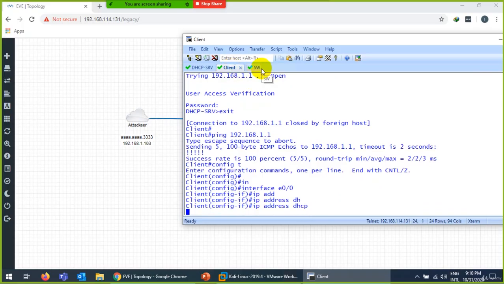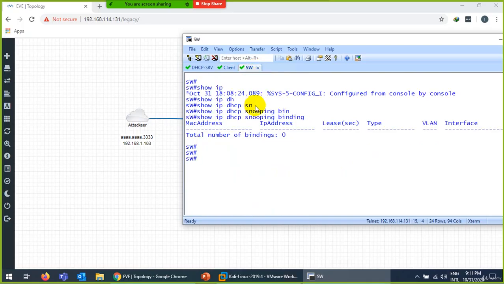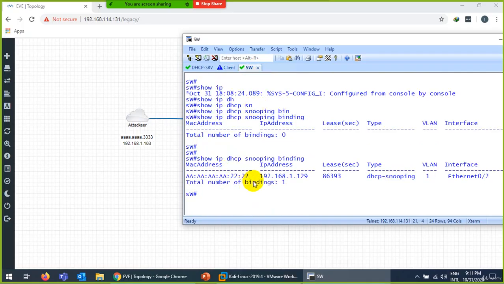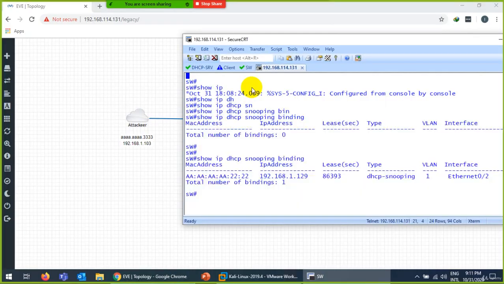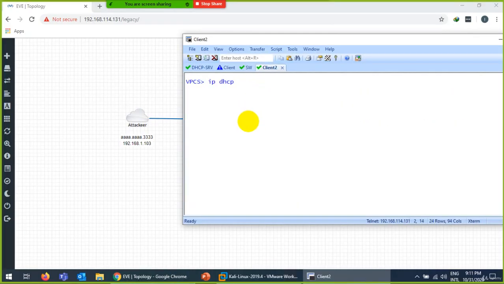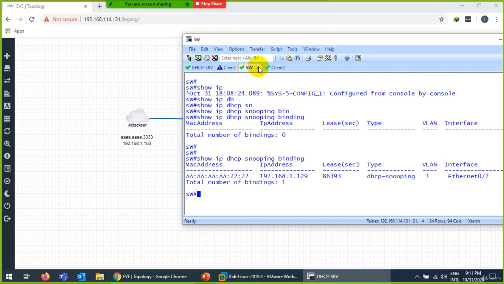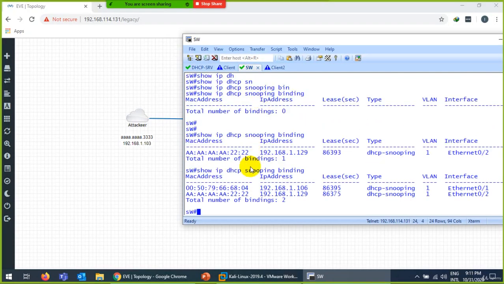Last time when I was changing the MAC address, it was not giving me any error. This time, this type of attack will be caught. You see this 22 and this IP; in their record, this is the actual detail. I also have another client, by the way. Let me do this one as well. I don't know the IP or MAC address of this one, but let's see the switch keeping the record. Yes, this is the other PC.